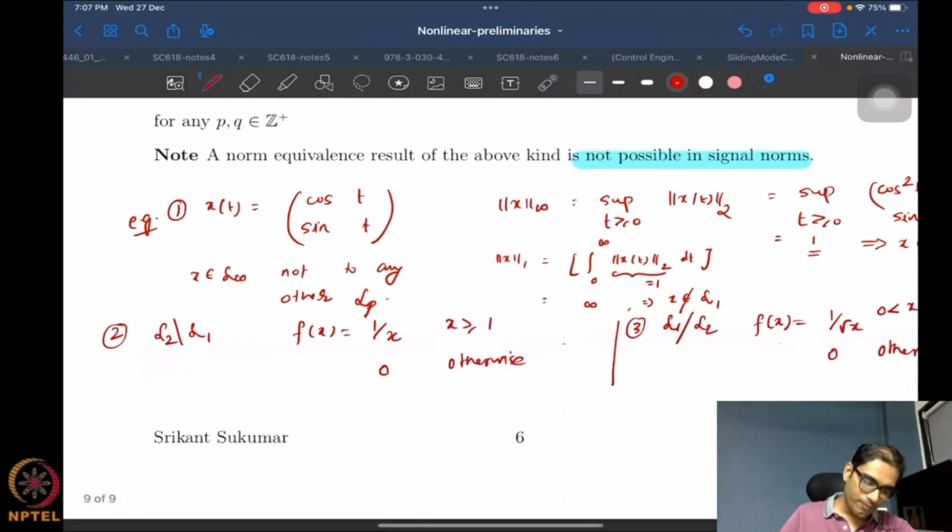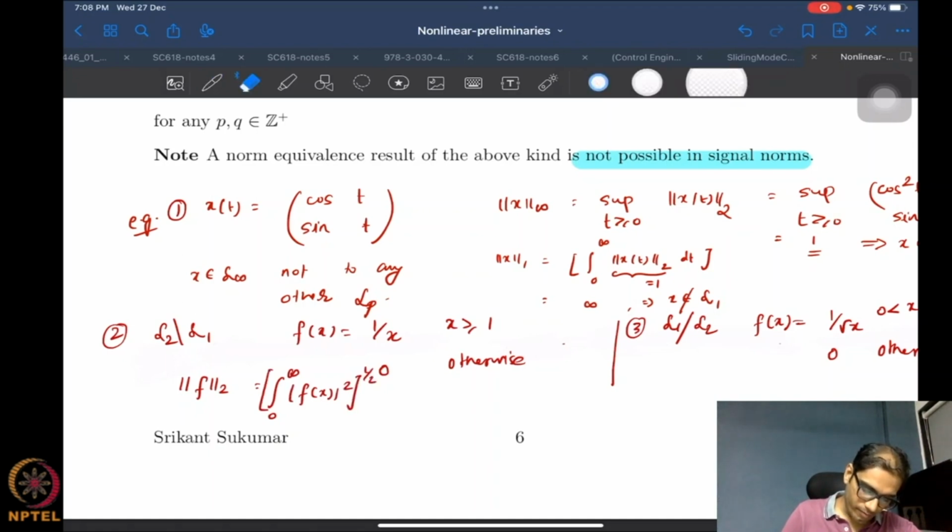This is a scalar function, so there is no choice of vector norm; the norm is just the absolute value. So what is the L2 norm? If I want to compute the 2 norm, then I will just have the integral from 0 to infinity of |f(x)|² to the power half.